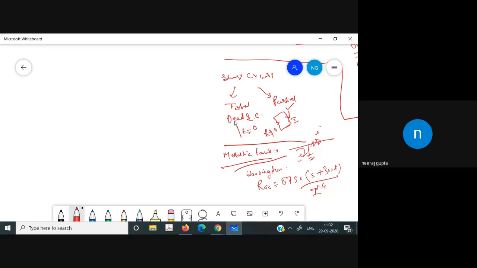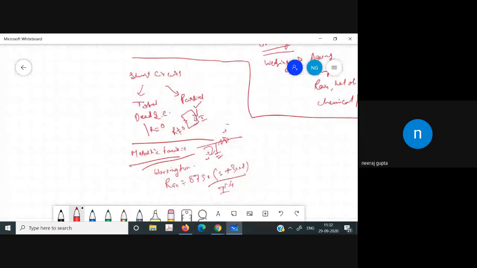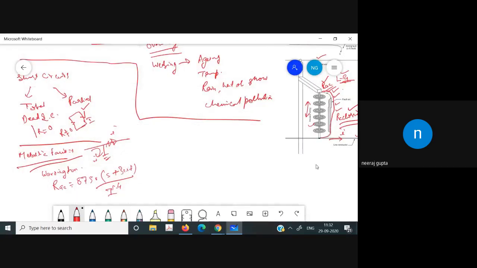Now this is all about short circuits and how they occur. This is part of the shunt faults. Now let us discuss the effect of the shunt faults.